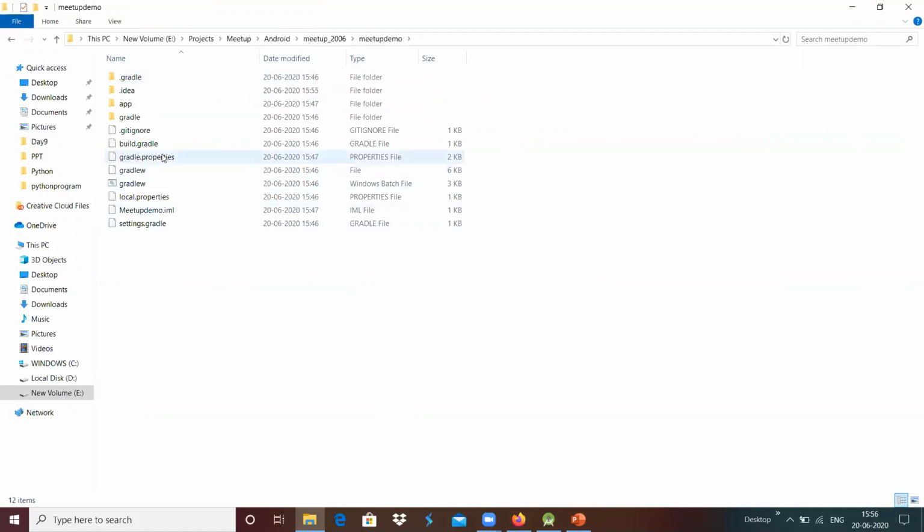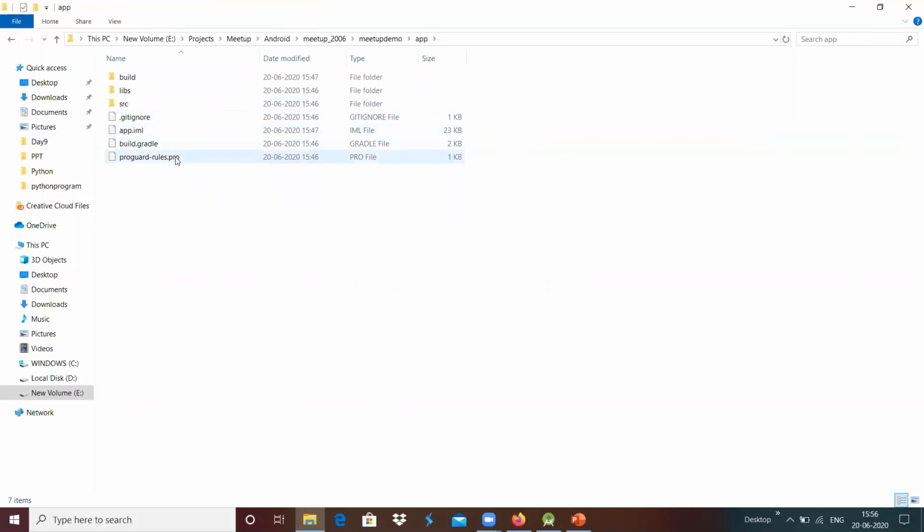For example, we have the build.gradle which is present over here, which is in the root directory, which is the top level build.gradle config, and inside the app folder we will have a build.gradle, which is the module level build.gradle file over here.